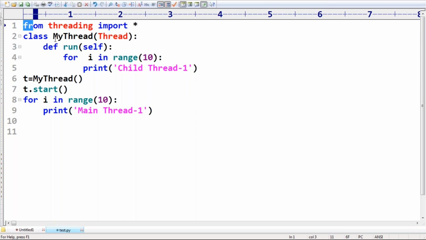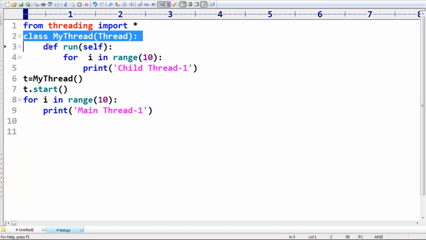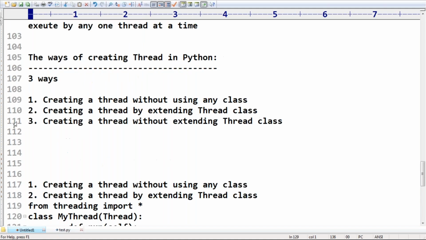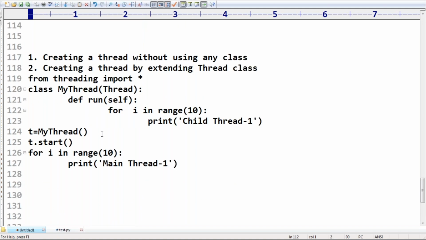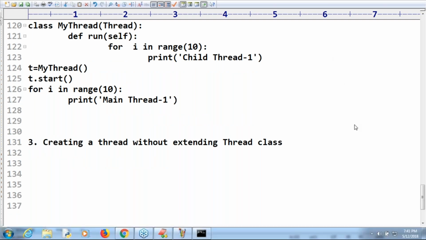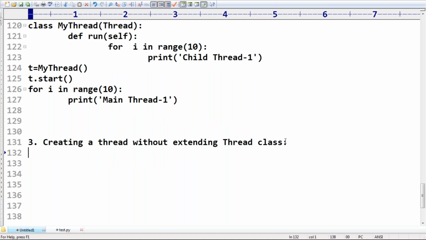So defining a thread by extending the thread class is like this. Everything is ready-made. Most of the time it is highly recommended that we use this approach only. Now my question is, I don't want to extend the thread class. Do you have any alternative? Yes, creating a thread without extending the thread class. If you are not going to extend the thread class and not use the run method, then compulsorily we need to specify target.